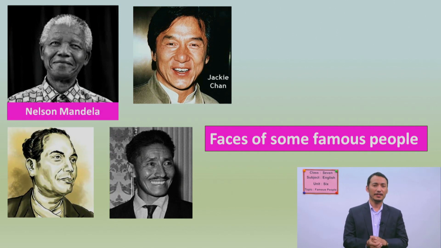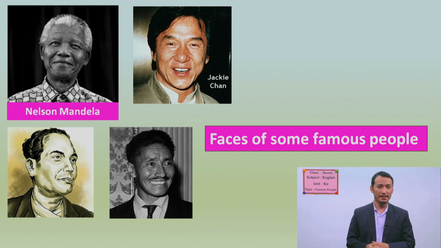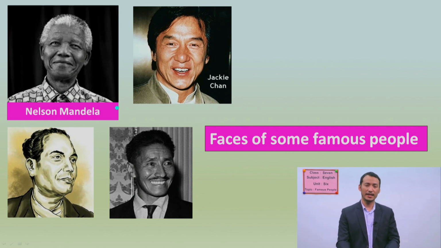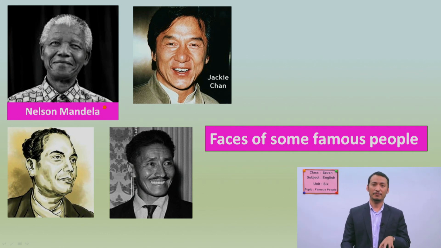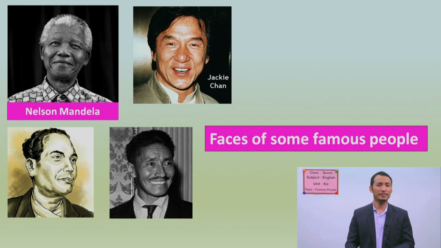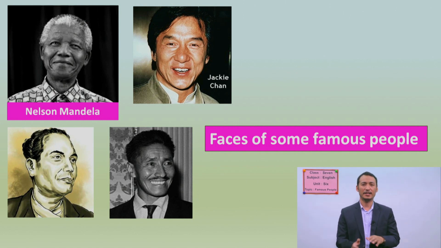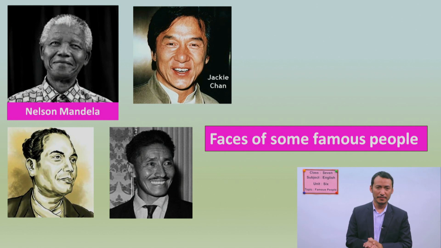Okay, now the first picture belongs to Nelson Mandela. Do you know what he has done to be popular? Yes, he is a leader, a politician, right, from South Africa. He fought against apartheid, the discrimination against black Africans. And he is also the first black African president.